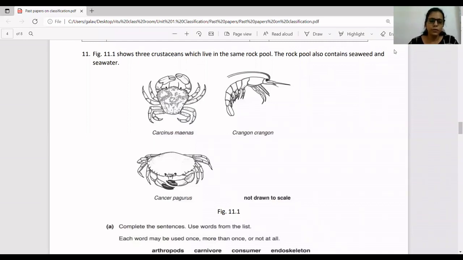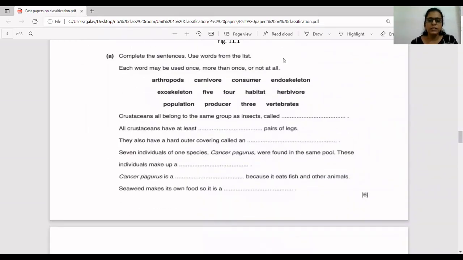Okay, so the next question is: figure 11.1 shows 3 crustaceans which live in the same rock pool. The rock pool also contains seaweed and seawater. Seaweed is actually a type of algae, okay, a multicellular algae. Complete the sentences, use words from the list. Each word may be used once, more than once, or not at all.